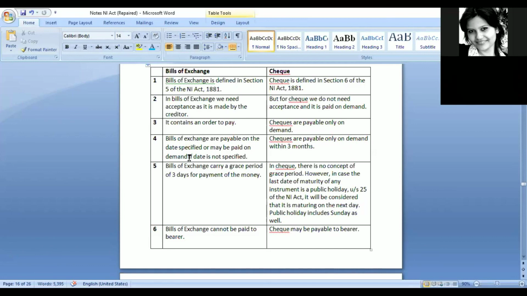So the person can just go and present the bills of exchange, saying that you had promised to pay me this particular sum of money, so pay it to me. So generally a date would be mentioned. If not, then it would be on demand.